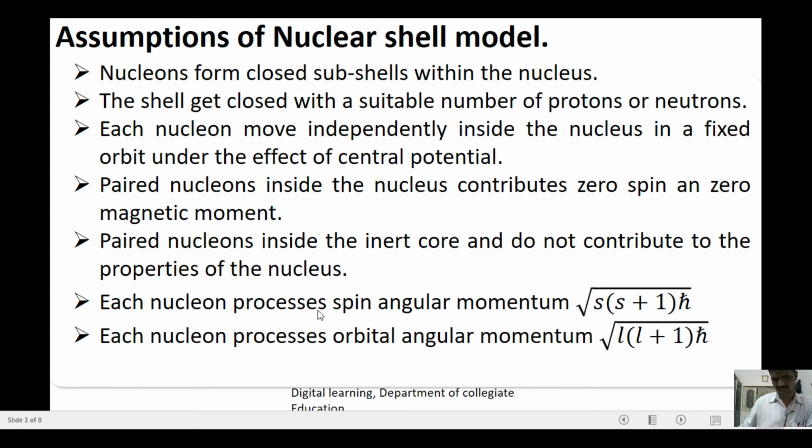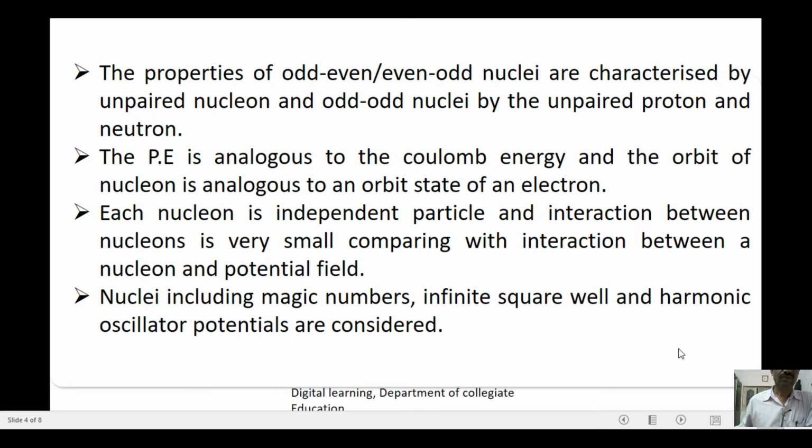Each nucleon possesses spin angular momentum root of s into s plus 1 into h cross. Each nucleon possesses orbital angular momentum root of l into l plus 1 into h cross. The properties of odd-even or even-odd nuclei are characterized by the unpaired nucleon, and odd-odd nuclei by the unpaired proton and neutron. The potential energy is analogous to the Coulomb energy, and the orbit of a nucleon is analogous to an orbit state of an electron.